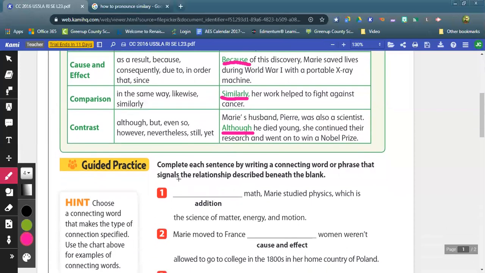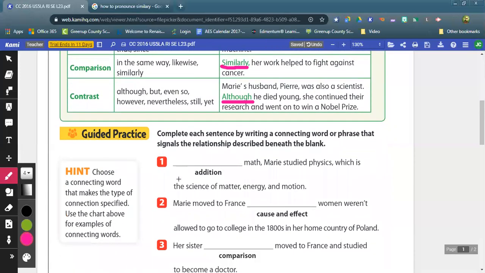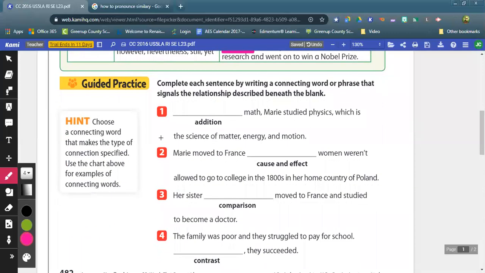So that gives us, we need to look at the guided practice section. And you guys, for guided practice, have 4 questions. And what you're going to do is you're going to look at this sentence. If we look at it all together here, we need an addition word here, a cause and effect word here, a comparison word here, and a contrast word here.